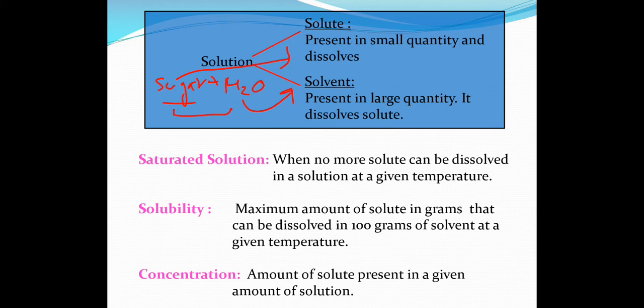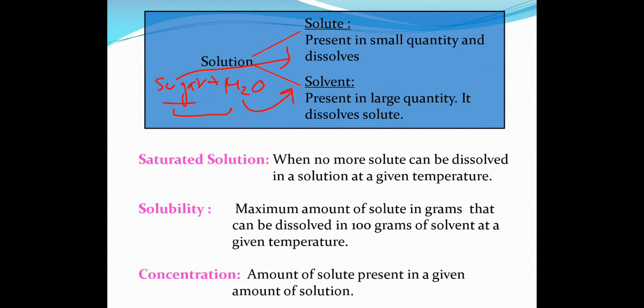Now some other important term related to the solution is saturated solution. So when no more solute can be dissolved in a solution at a given temperature, that means if you take a glass of water and start adding sugar in that, up to a certain amount only you can add sugar. After that you will not be able to dissolve sugar in that. So that limit up to which your solute or sugar is dissolvable is your saturation limit. You cannot add more in that.